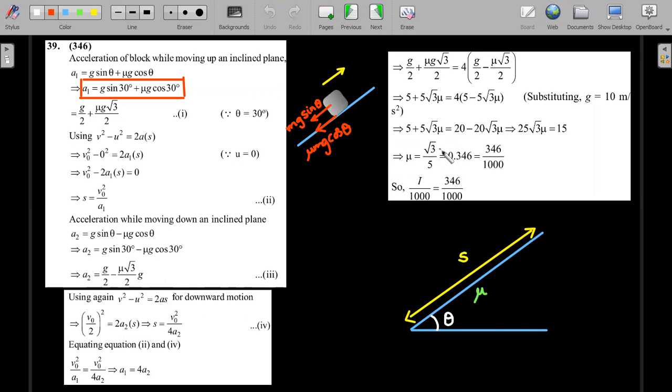So root 3 by 5, then root 3 divided by 5, all this gives 0.346. Getting it in 1 or 2 minutes is going to be a challenge for any student. That's what I wanted to highlight. You will get 2 to 3 questions per subject where calculations are lengthy. Without a calculator, it's going to be difficult. Smartness is to push them to the end of the examination.